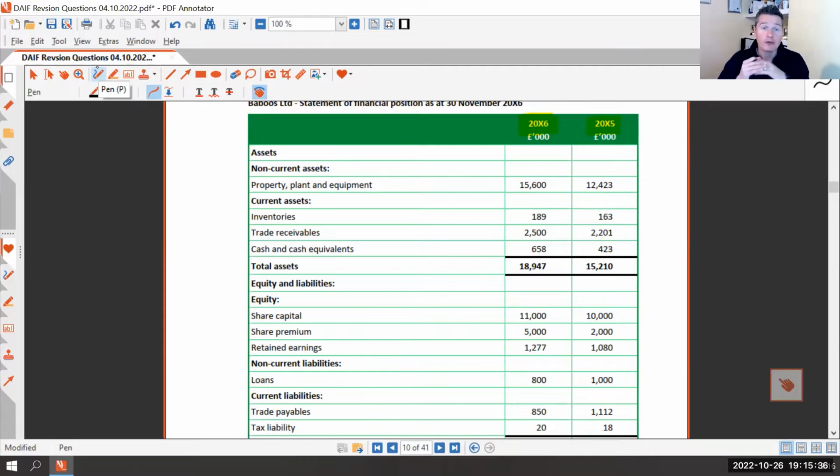That's right, it would reduce cash. So obviously, the more inventory we've got, the more inventory we paid for. So if inventory goes up, cash must go down. So inventories have gone from 163 to 189. So they've gone up by 26.